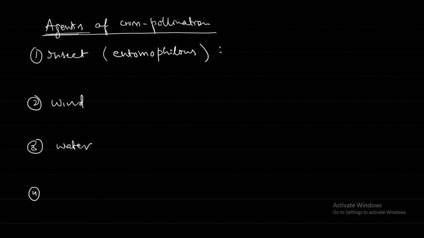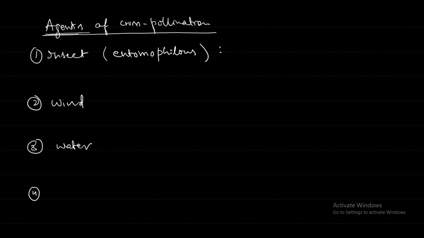Generally the question in the exam will be related to giving two or three characters and asking which kind of pollination you are expecting in this kind of flower. But when it comes to wind pollination, that is known as anemophilous, okay.